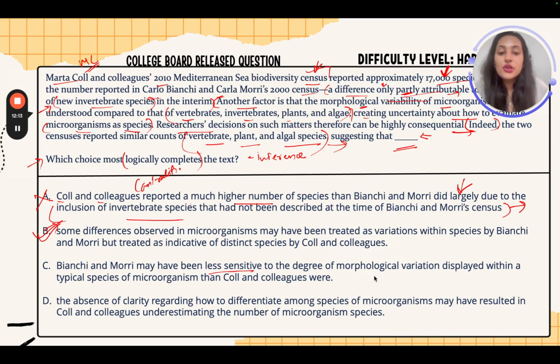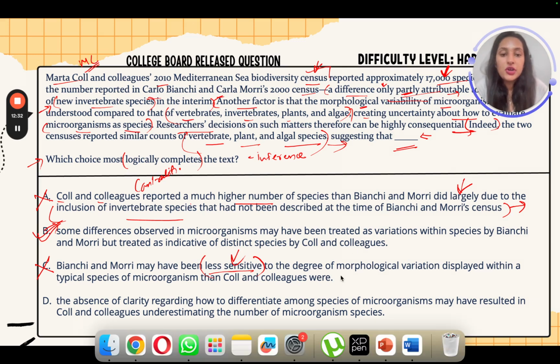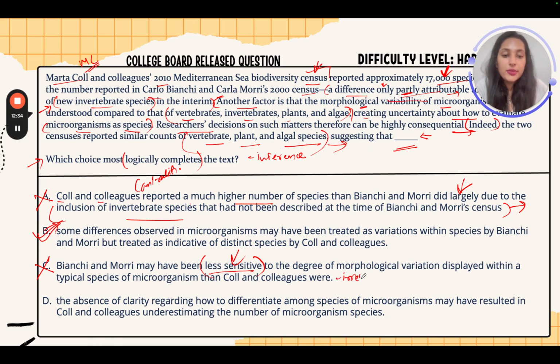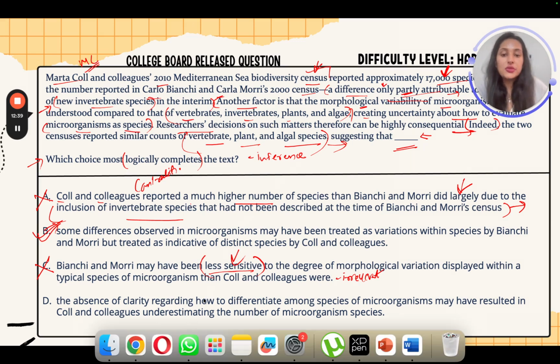The text is focused on how the understanding and classification of microorganisms can impact species counts. It's not about the sensitivity of the researchers. So only because of the mention of this word less sensitive, because it's not about the sensitivity of the researchers, choice C goes wrong. So this option is incorrect because it's irrelevant, right? It's just irrelevant to the text. The sensitivity has not been discussed. Let's go to D now.